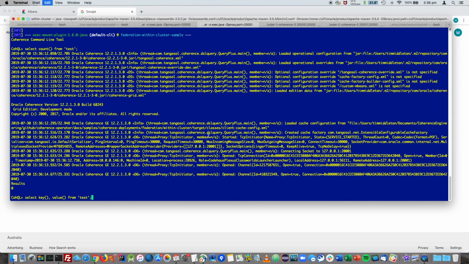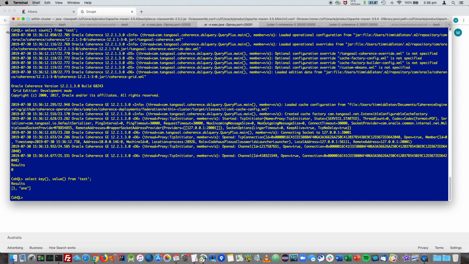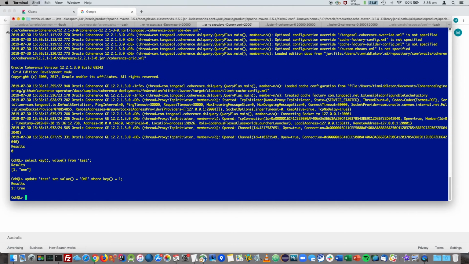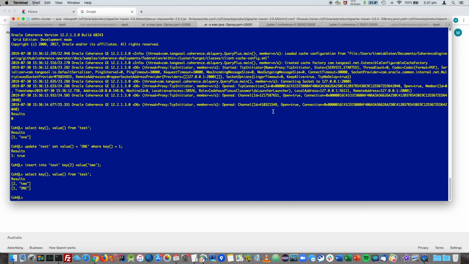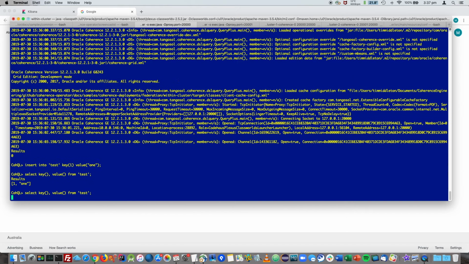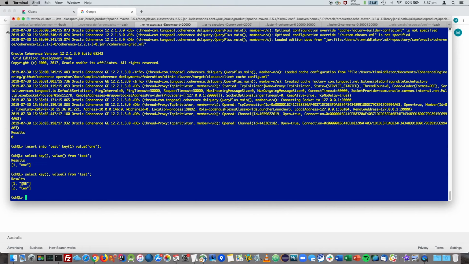We'll go to the secondary cluster now and do a select. We can see the data is there because it has been federated. We can update the value for key 1 in the secondary cluster, and this will be reflected in the primary cluster as federation is set up as active-active. Let's also insert a new value with key 2 and value 2 into the secondary cluster. Let's go back to the first cluster and do a select. We can see the updated value for key 1 is there and also the new value for key 2.